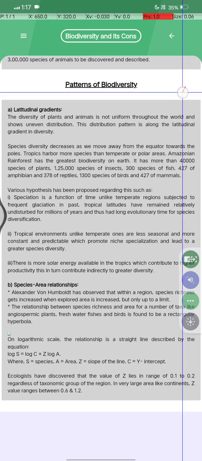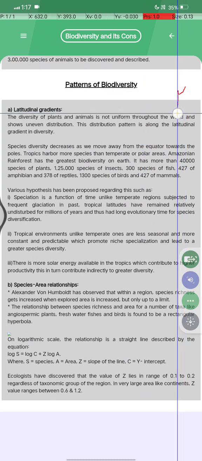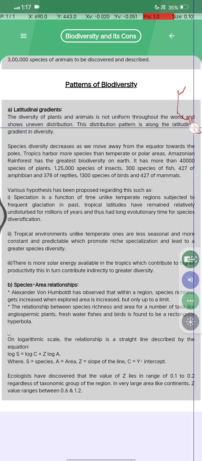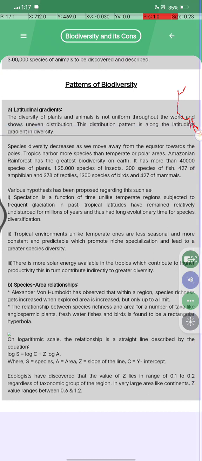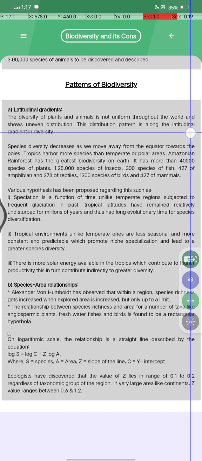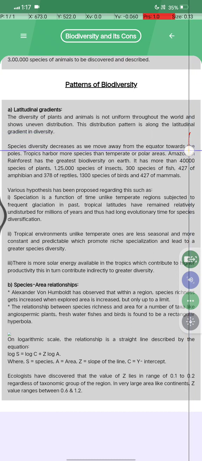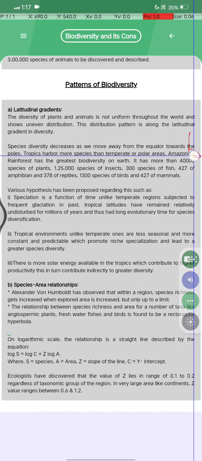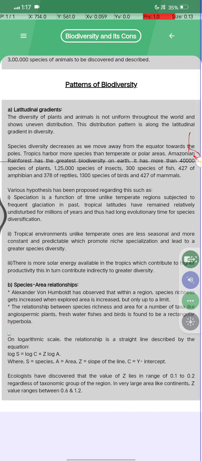अब हमारा अगला है हमारा पैटर्न ऑफ बायोडाइवर्सिटी. क्या होता है? Latitudinal gradient. The diversity of plants and animals is not uniform throughout the world and shows uneven distribution. The uneven distribution pattern is along the latitudinal gradient in diversity. The species diversity decreases as we move away from the equator towards the poles, and the tropics harbor more species than the temperate or polar areas.